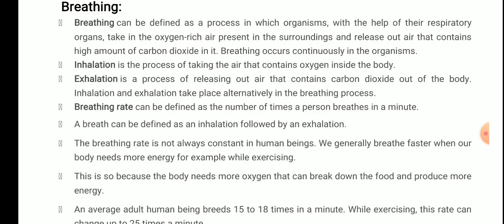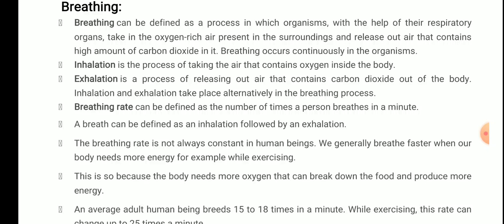Inhalation. Inhalation is the process of taking air that contains oxygen inside the body, because we know that for the respiration process oxygen is very important for our life, because we get energy from the oxygen. So inhalation is the process of taking air that contains oxygen inside the body.